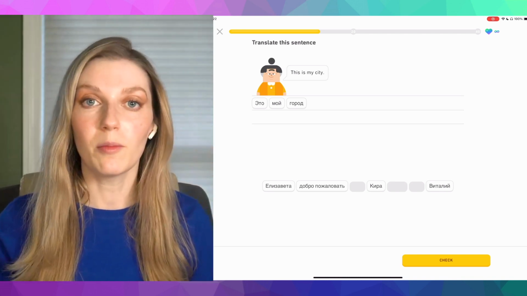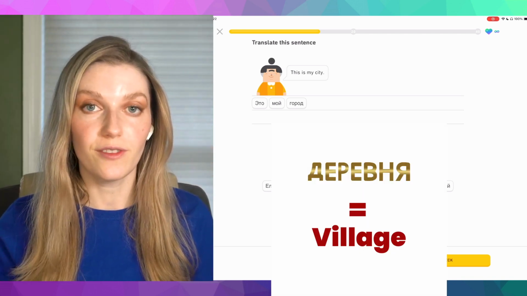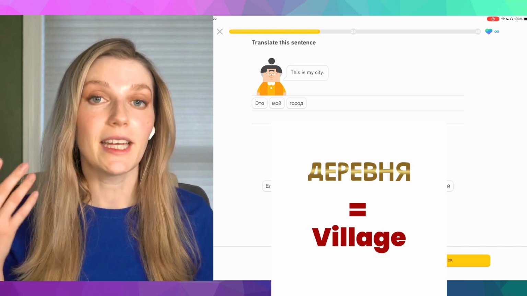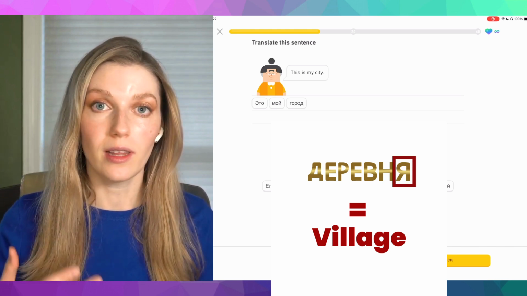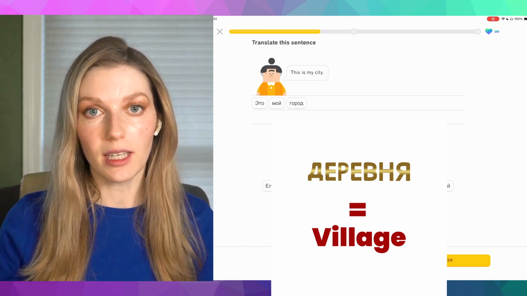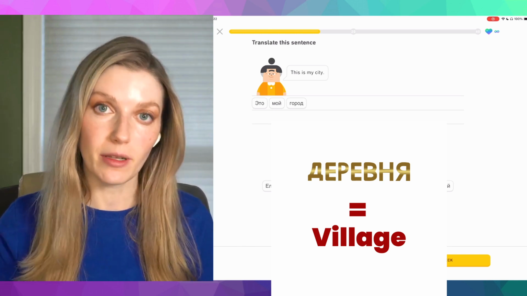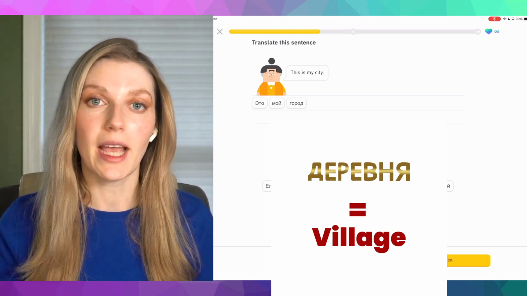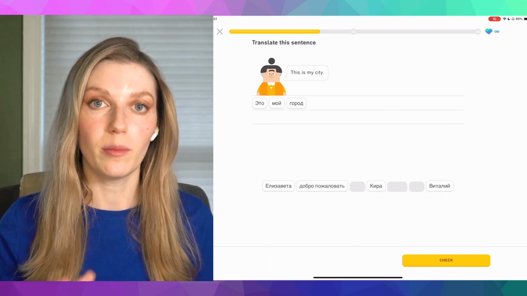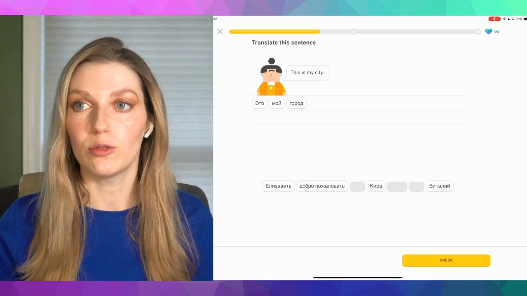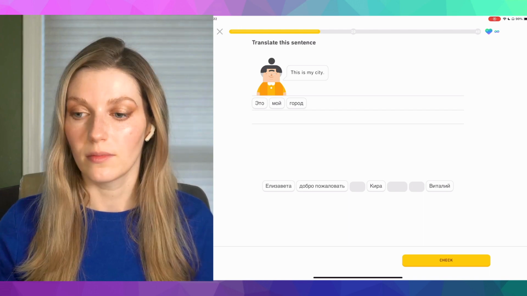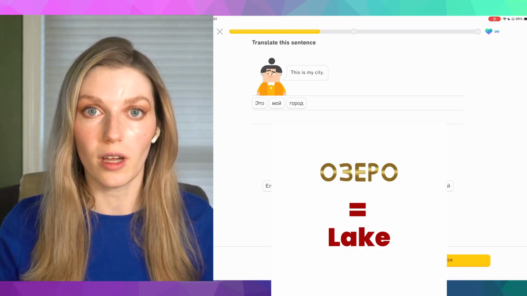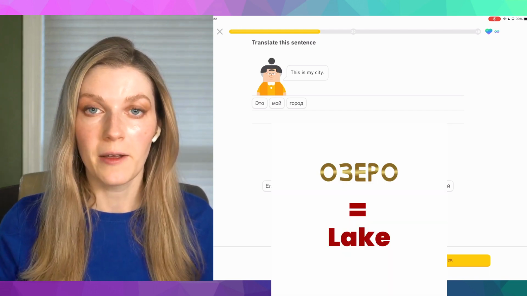But if, for example, we would say деревня, which is village, that would be деревня ending with a vowel letter я. That would signal to us that деревня has a female gender. So we would say моя деревня. And for the middle gender, let's say we would use моё, let's say моё озеро, where озеро is a lake.